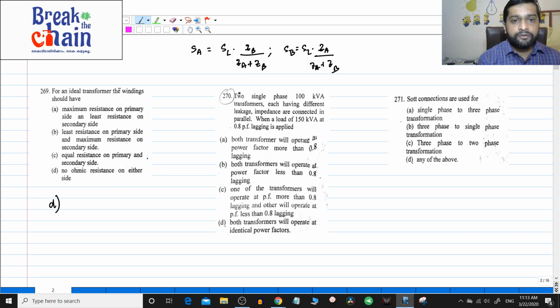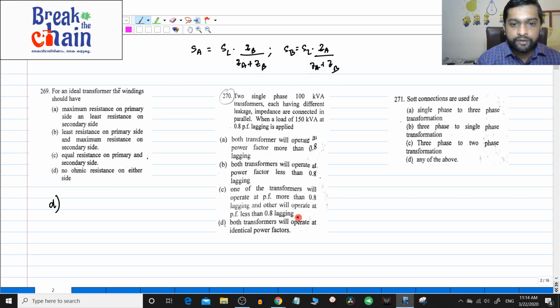So here you do not have the value of ZA and ZB, but they have told that the impedances are different, okay. So in this case what will happen, because the impedances are different, the loading also will be different on the different transformers. See, just because they are both 100 kVA, it does not mean that they will load exactly the same. So 150 kVA will not divide as 75 and 75, because their impedances are different here.